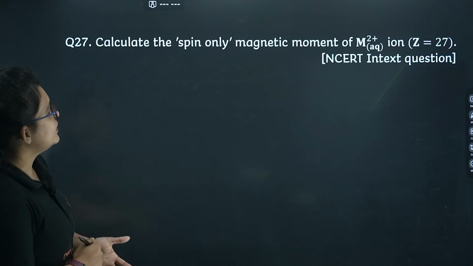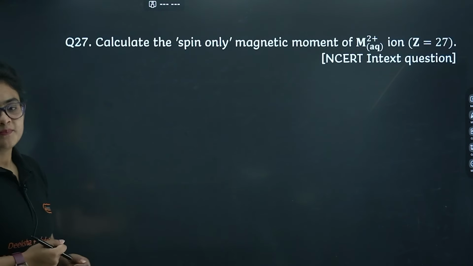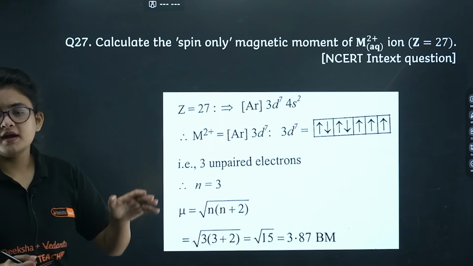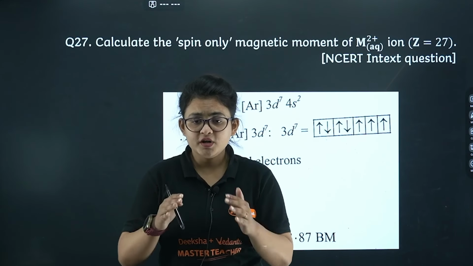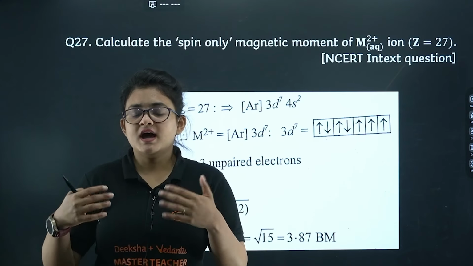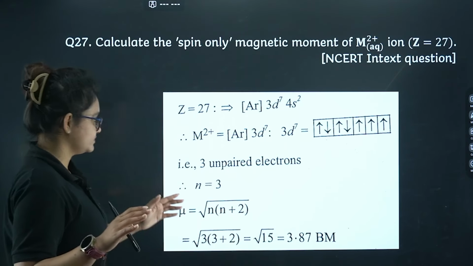Calculate the spin only magnetic moment for the M2+ ion. Basically, you have to find the number of unpaired electrons for this, and then put it into the formula. You have the formula √(n(n+2)), and like that you can proceed.